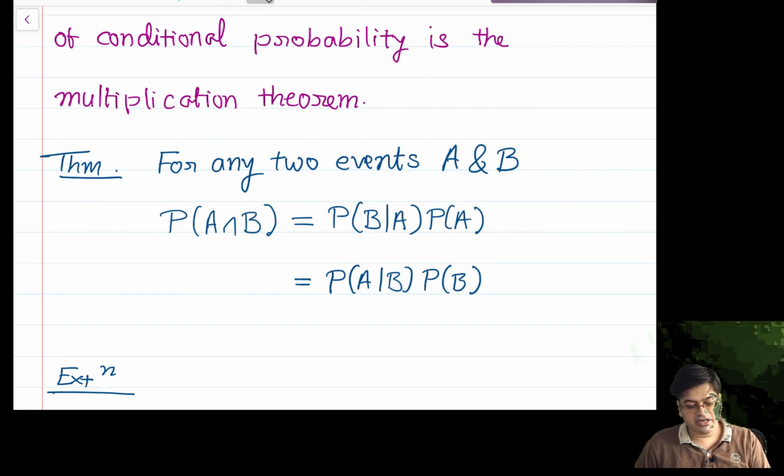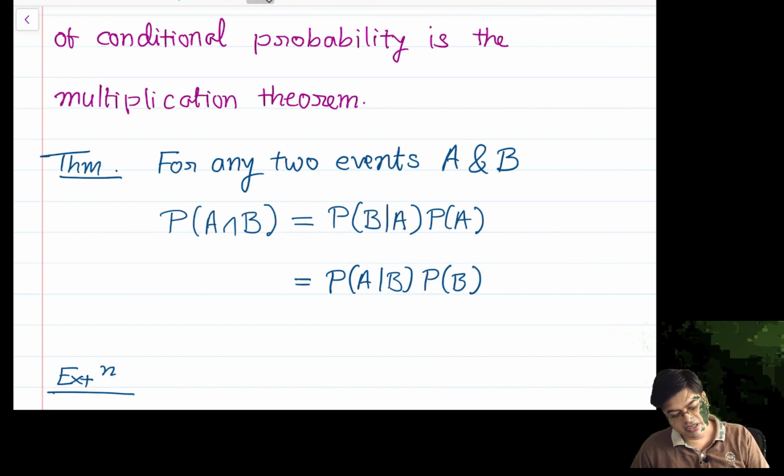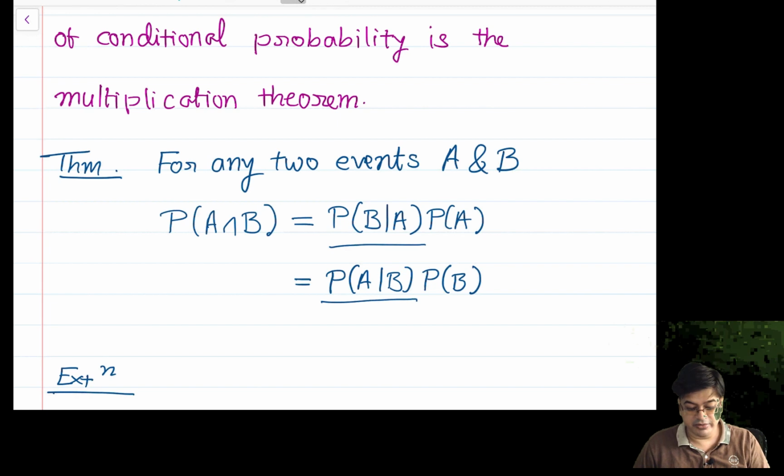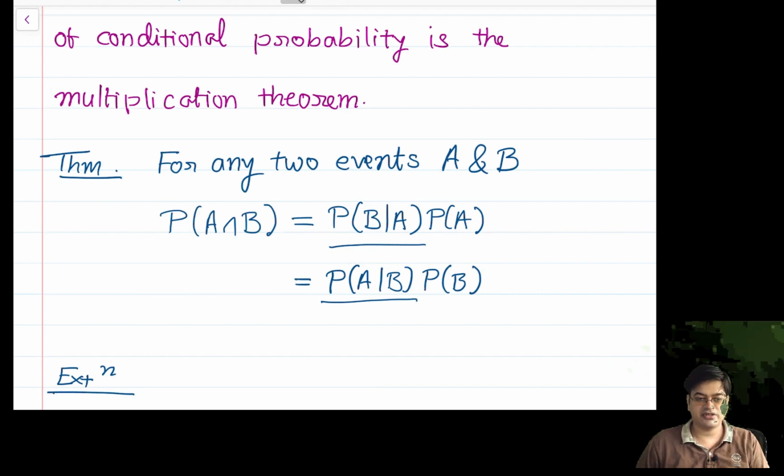So in particular, the way we did for B given A, I can do it for A given B. In both cases, in order to define this probability properly, I need probability of A to be greater than 0 and probability of B to be greater than 0. But this statement holds even if probability of A and B is equal to 0. Therefore, we are not mentioning a condition that probability of A is not equal to 0 or probability of B is not equal to 0.